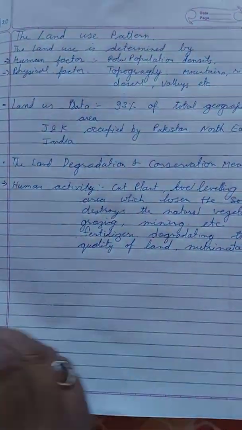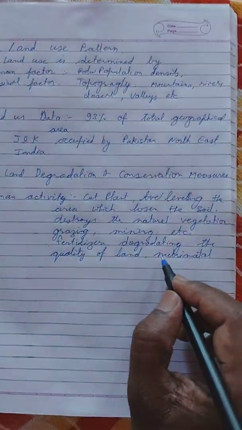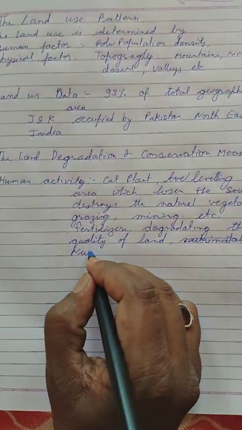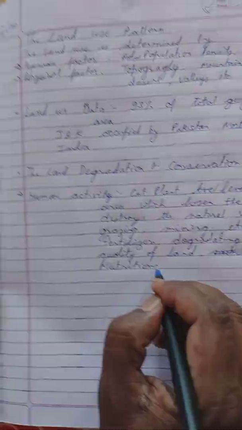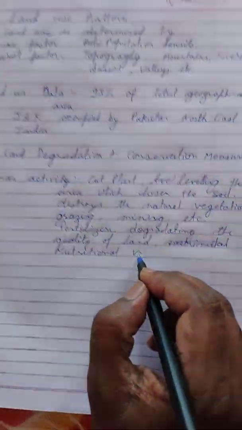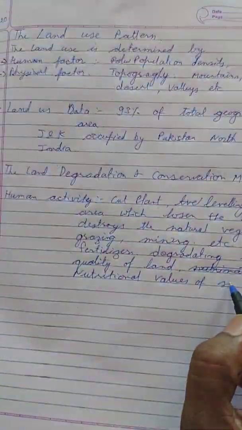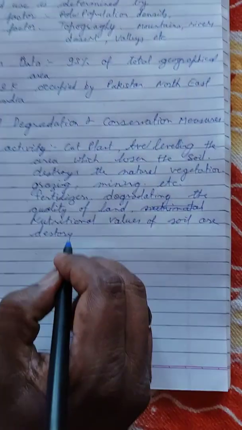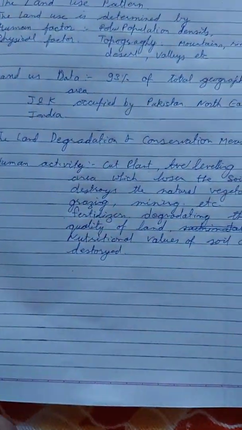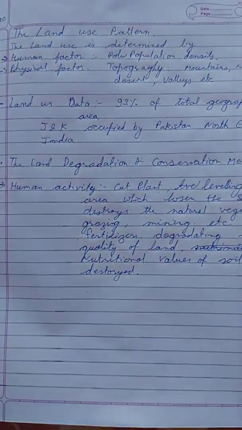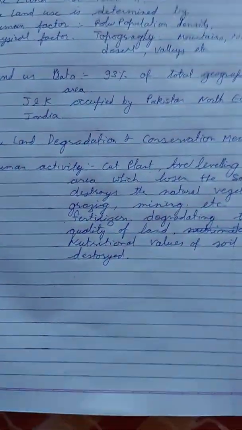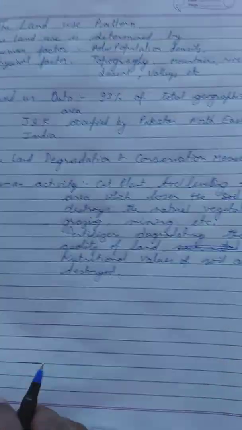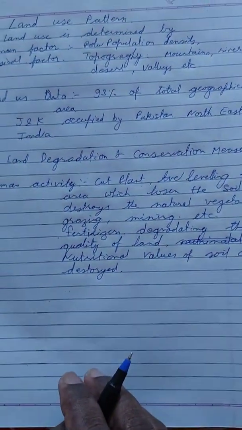The nutritional values of soils are destroyed. So when it comes to the second cropping, we don't get nutrients from the soil. We have to again add fertilizers to get a good crop.